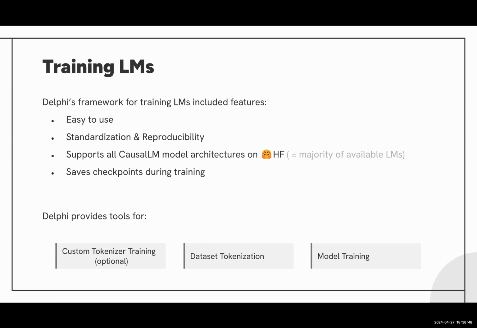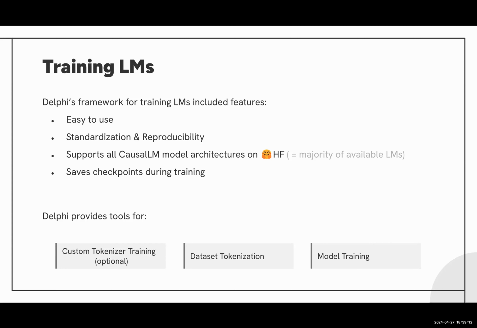Furthermore, the Delphi framework saves checkpoints during training and uploads them to Hugging Face. And as you'll see in a second, the ecosystem of Hugging Face is used quite extensively by us, and we hope that a big part of users will also favor this.